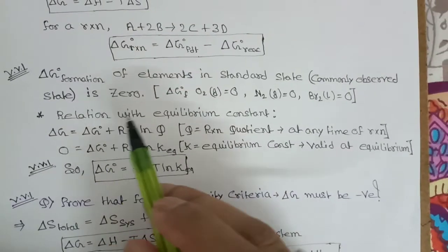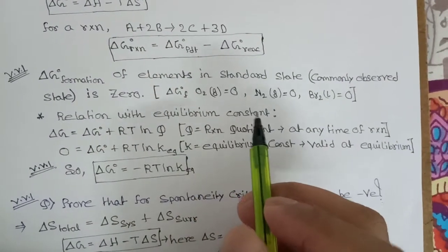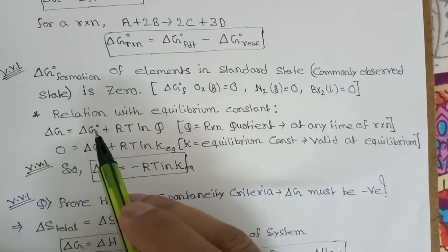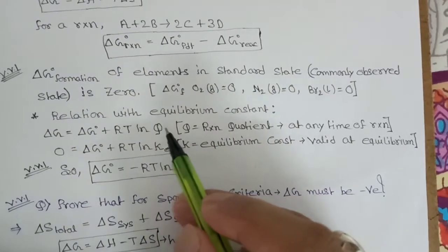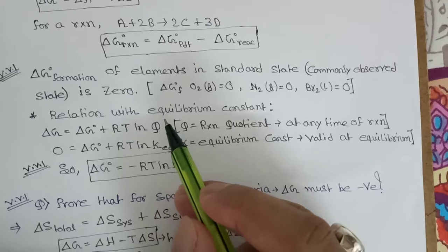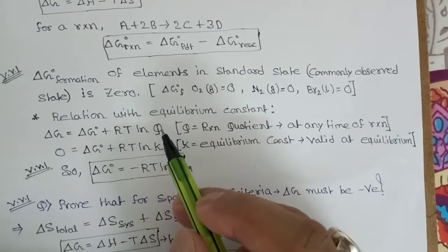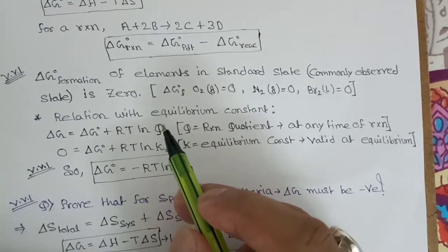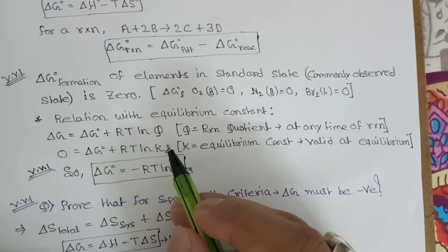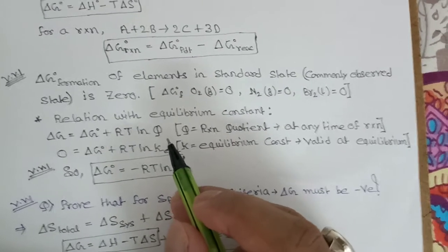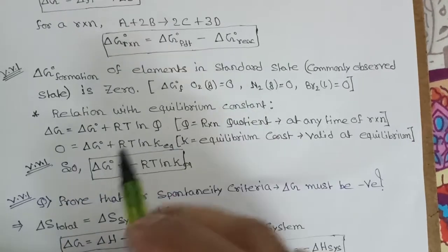Now the relation of del G with equilibrium constant. Del G is equal to del G naught plus RT ln Q. Here Q is the reaction quotient. This is actually the equilibrium constant at any time of the reaction, and K equilibrium means the equilibrium constant when the process is in equilibrium.